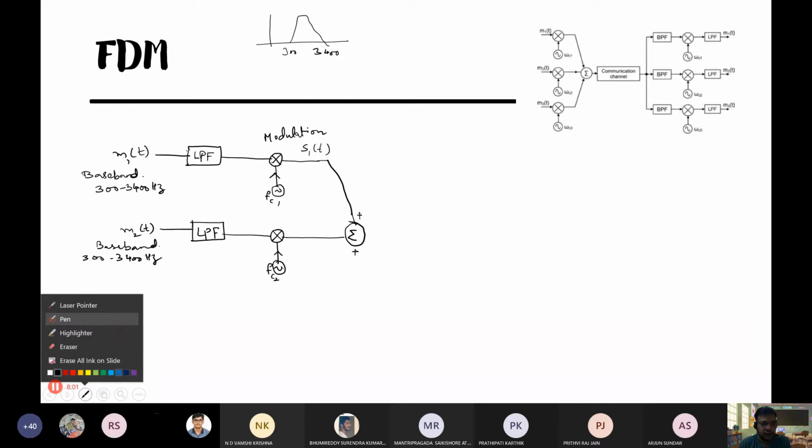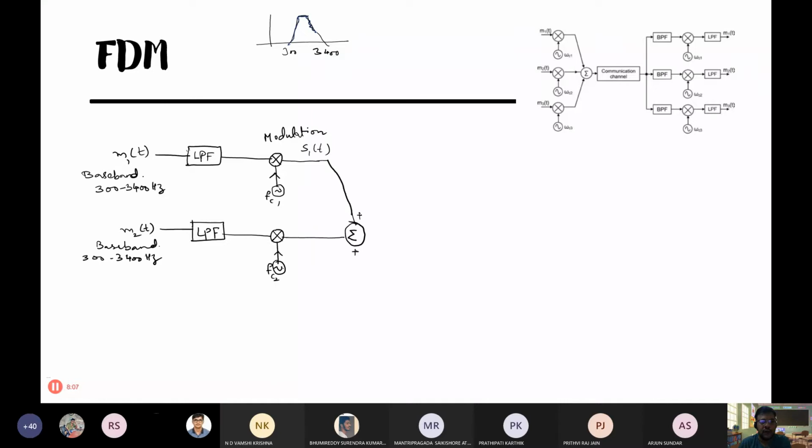Then another person's voice is also the same. They are also after all human beings. A little bit of variation is there, of course. So when I mean 300 to 3400, I am meaning the most concentrated part where most of the energy is. So now another person is speaking. So without modulation, this is the situation.